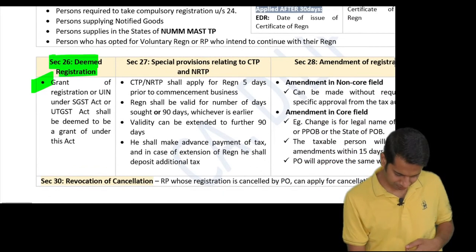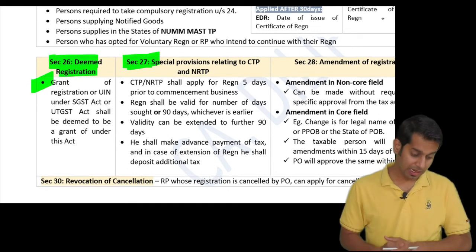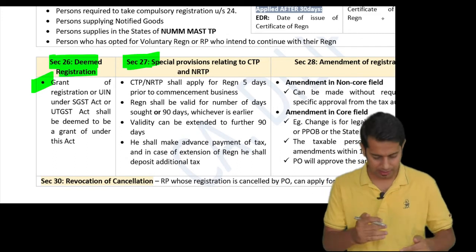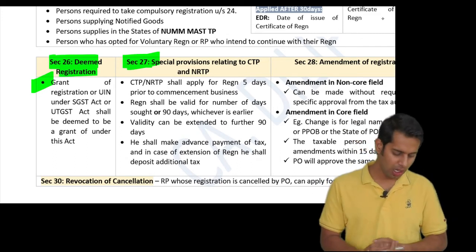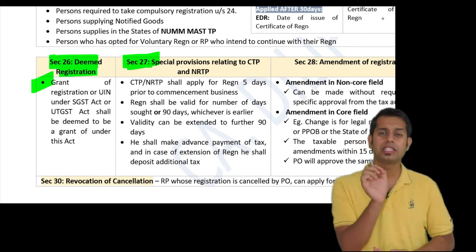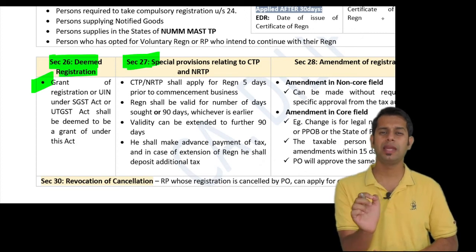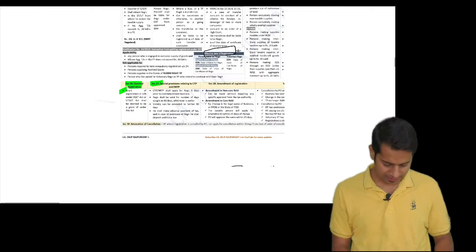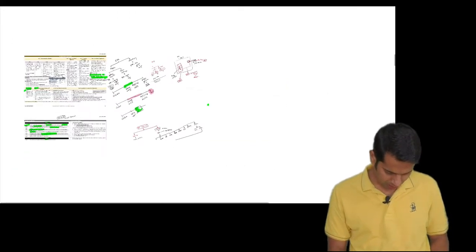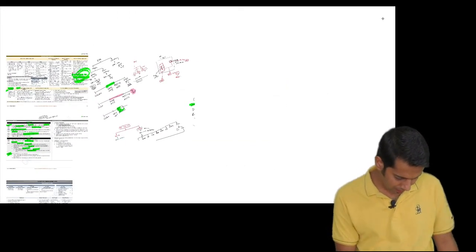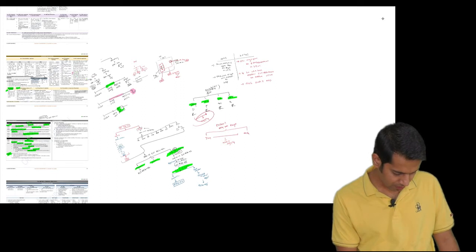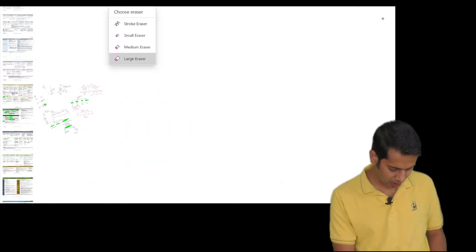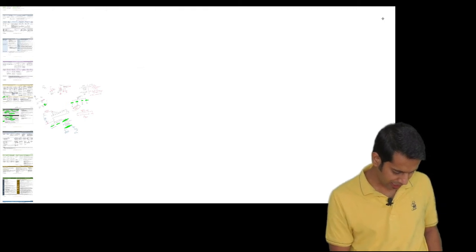Now, the last section in this particular video, section 27. Section 27 deals with the special provisions which are applicable to a casual taxable person or non-resident taxable person.